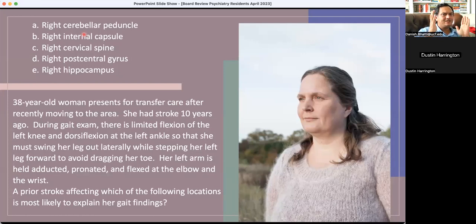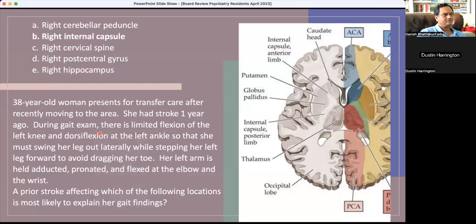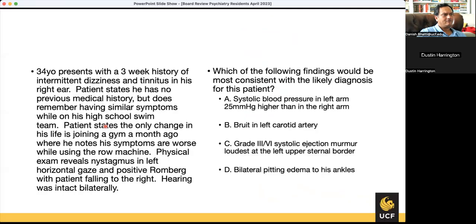usually the arm is involved more than the leg in MCA strokes, and the leg is involved more than the arm in ACA strokes. And even corona radiata lacunar infarcts are not dense enough. They're too spread out. So it's a very dense infarct, likely a right internal capsule infarct if this is a left-sided problem. So it's a dense hemiplegia in the internal capsule, a lacunar infarct.